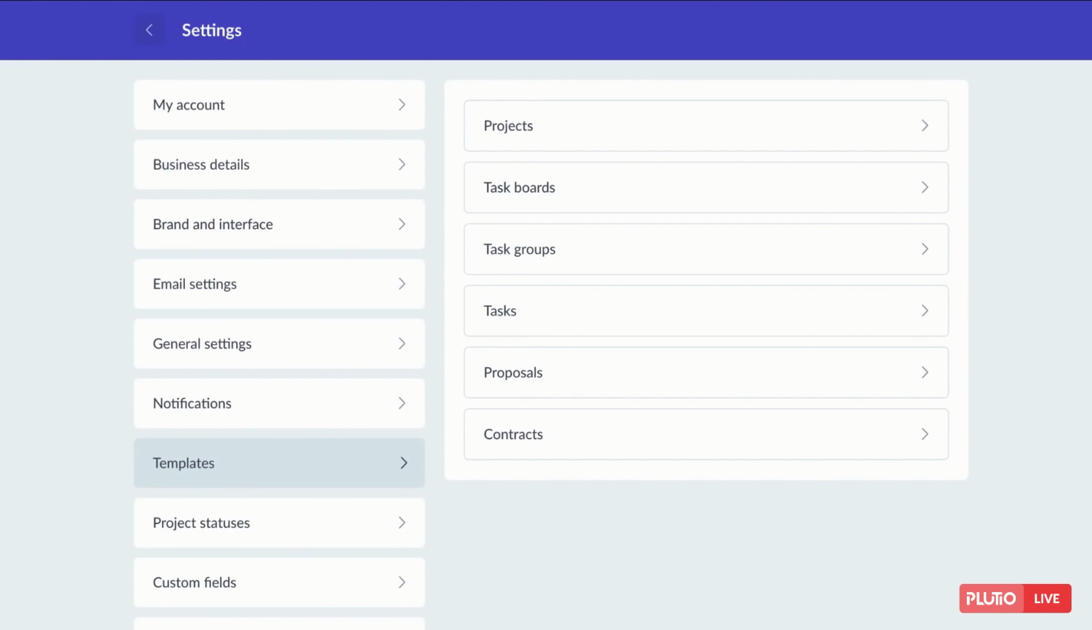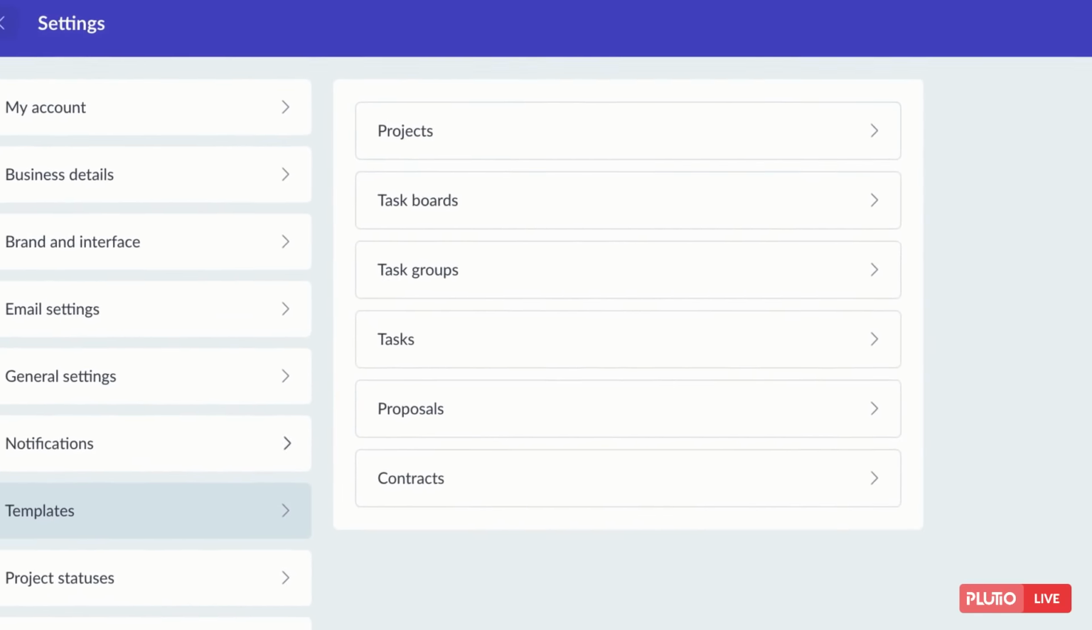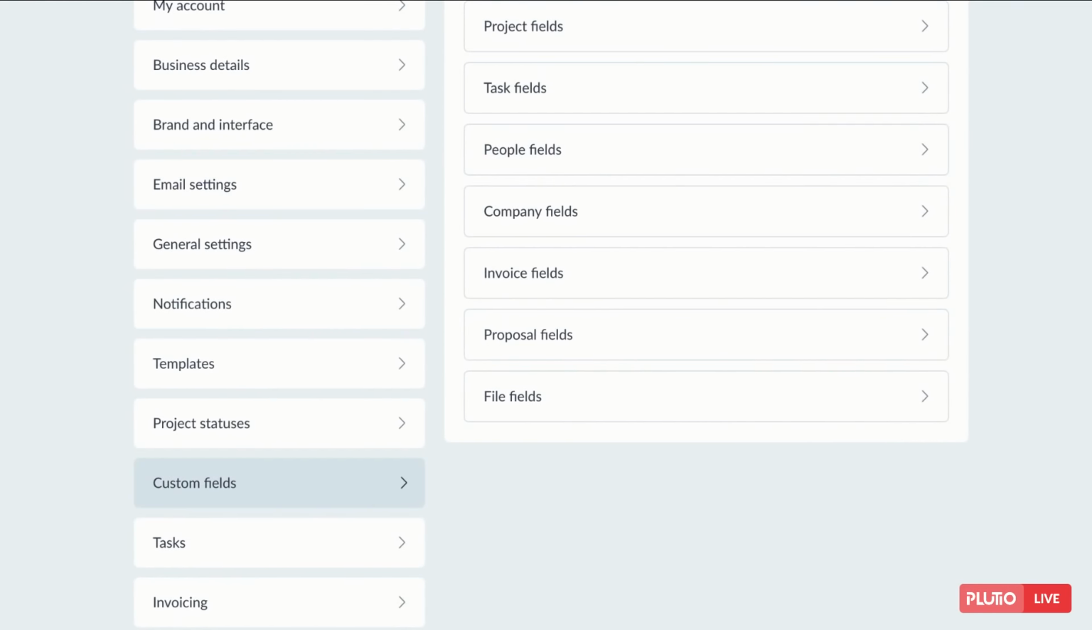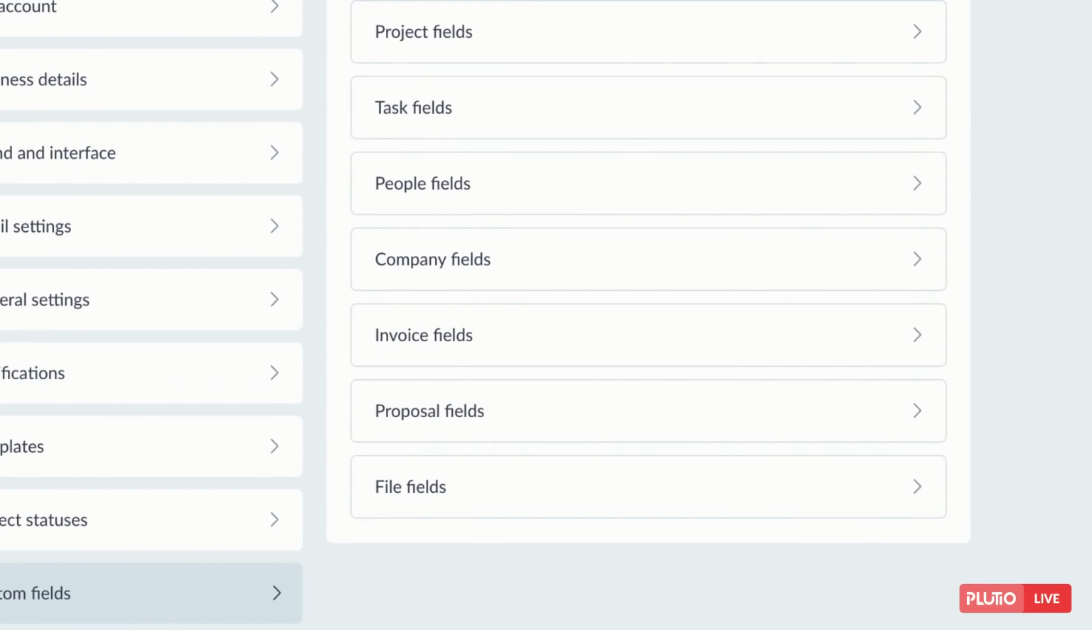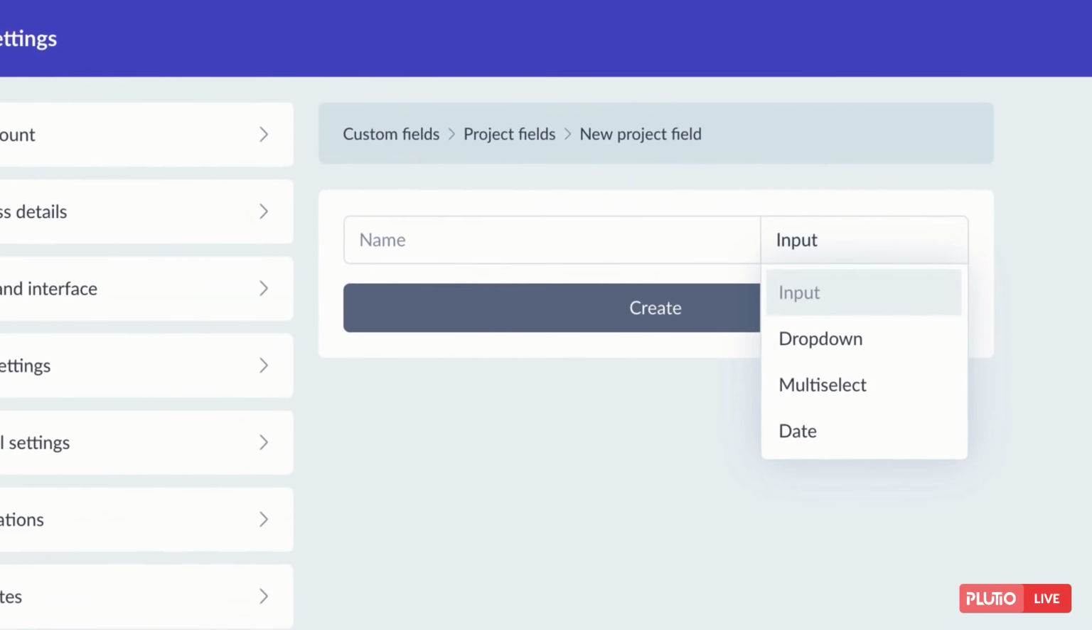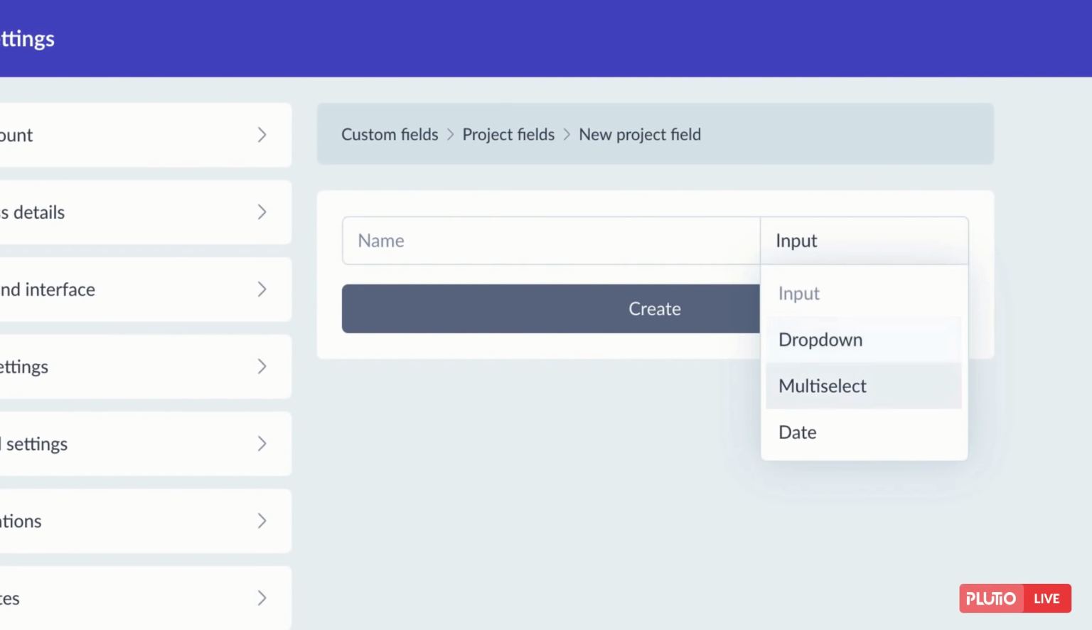Templates. Create and manage templates for almost anything in Plutio, such as projects, tasks, proposals, and contracts. Choose the template type, and then create a new template, or click on any of the ones you currently have to edit them. Custom fields. Create and manage custom fields for almost anything in Plutio, such as tasks, proposals, projects, people, and even files. You can select from 4 different types of custom fields: input, drop-down, multi-select, and date.